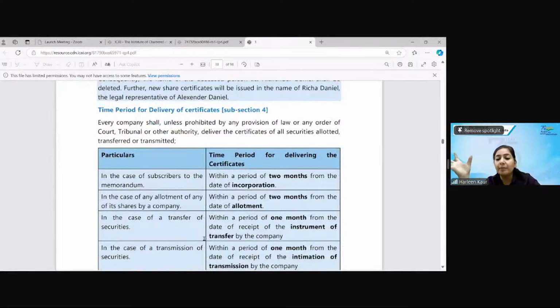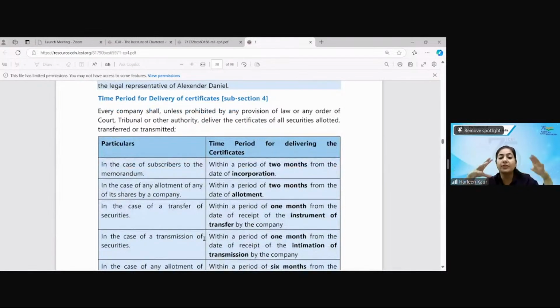Now, what is the time period? That is the whole story about this section of transmission. In case the person is a subscriber to the memorandum, then within 2 months of the date of incorporation, you should deliver the certificate. Now, a time period for delivering the certificate: you can simply give it a reading. If you are a subscriber to the memorandum, then 2 months. If you have allotted the shares, then 2 months of the allotment.